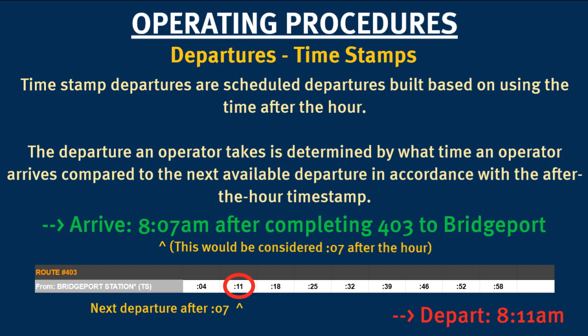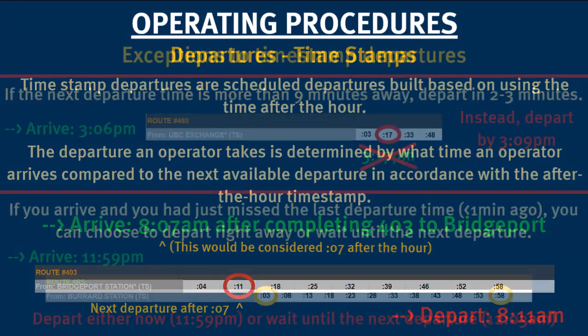Let's say we arrive at Bridgeport Station at 8:07 a.m. after completing a run on the 403. In after-the-hour format, this will be taken as 07, 7 minutes past the hour. Comparing this to the next departure, 11, it is determined that we depart Bridgeport at 8:11 a.m.